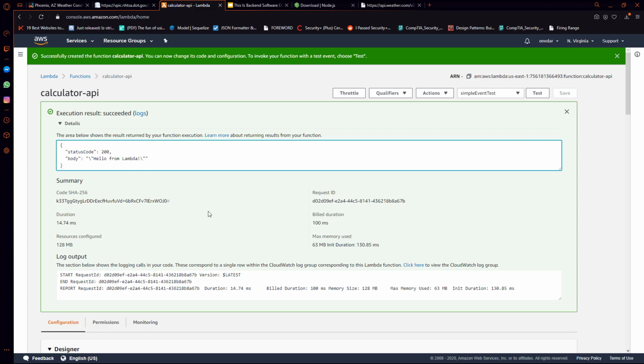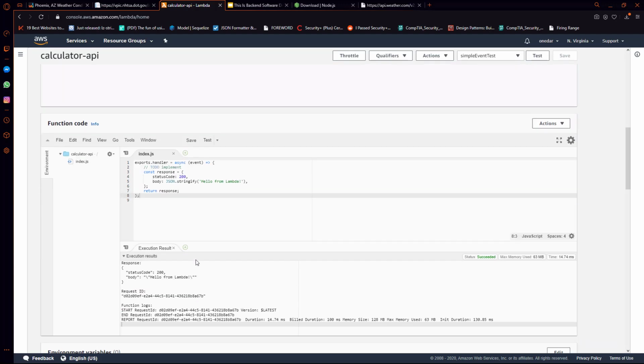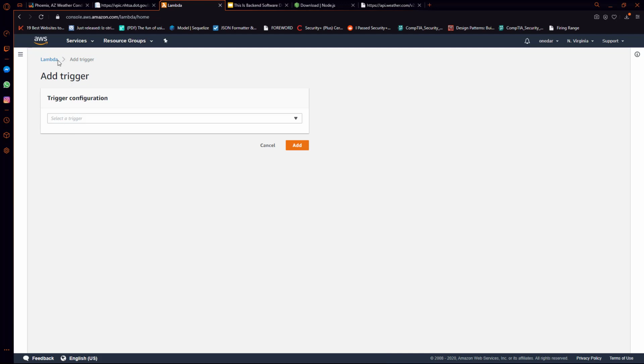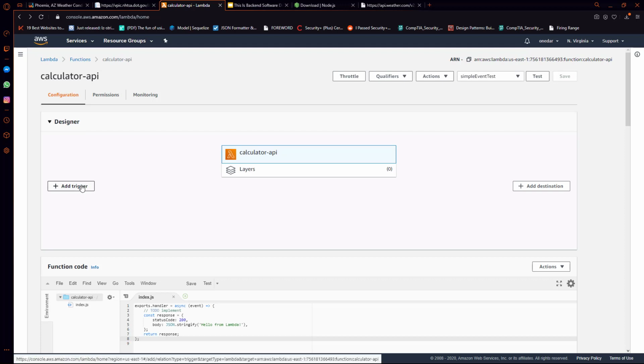Now currently this isn't accessible to anybody on the web. And so what we want to do now is actually make this accessible. So before we get into any more code, we want to make this accessible to the public so that we can actually call this function from our API. So this is going to be really simple with AWS. All we want to do is add a trigger. So I'll go back in case you missed that. We're going to add this trigger, and what this is essentially, multiple AWS services can be triggers to your API that actually call this function and run this code.